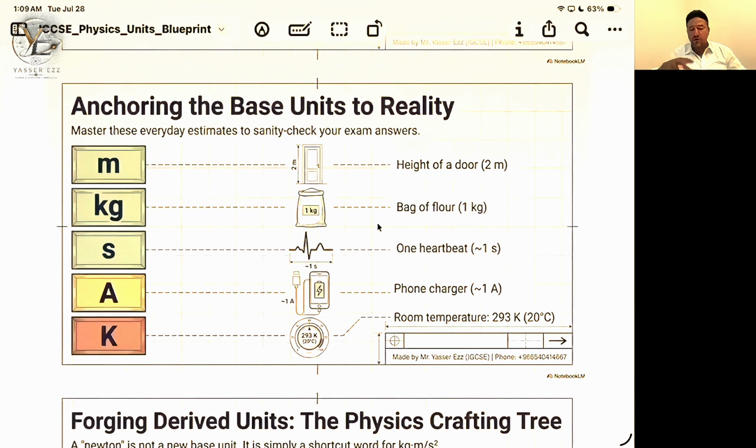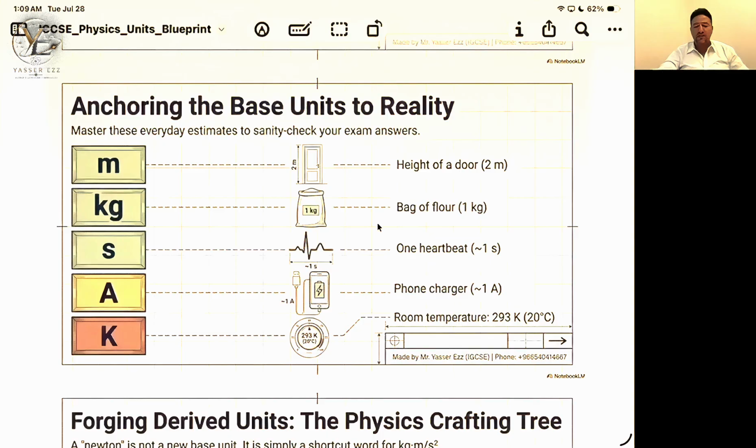Here, like the height of the door is 2 meters. So if I said the height of the door is 2, 2 what? 2 meters, 2 centimeters, 2 kilometers? So you need to add the unit. Even for length, you need to make an estimation. Of course, the height of a door will be around 2 meters, it will not be centimeters or kilometers. It is impossible. So for physical sense, you need to put a reasonable unit for measuring the height.